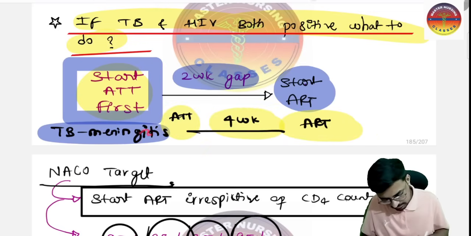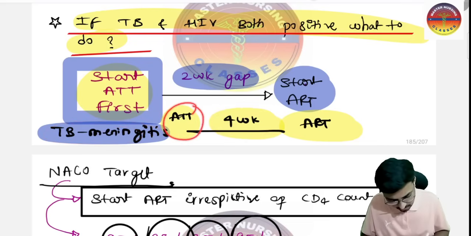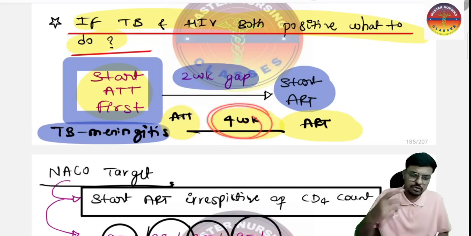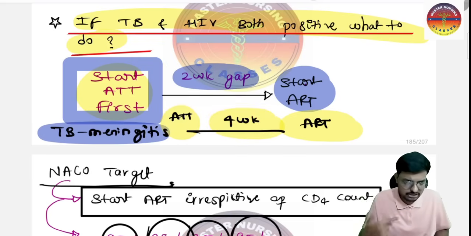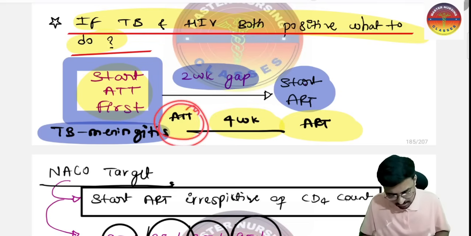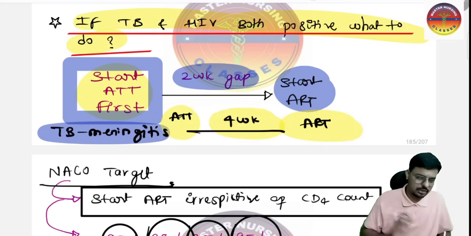In a case of TB meningitis, we will give the 4-week gap, because we are going to give this anti-tubercular therapy for 4 weeks. Then after 4 weeks, the patient is considered non-infectious to others. This is the very severe form of TB meningitis, where inflammation of the meninges happens due to the tuberculosis infection. So first start the anti-tubercular therapy, give the 4-week gap, and start the antiretroviral therapy.